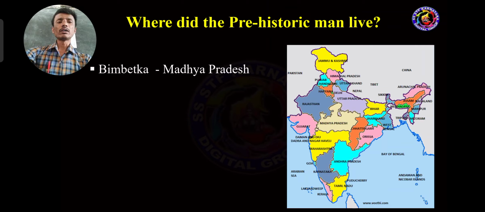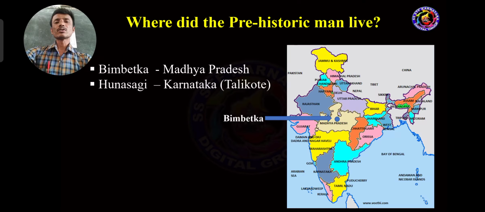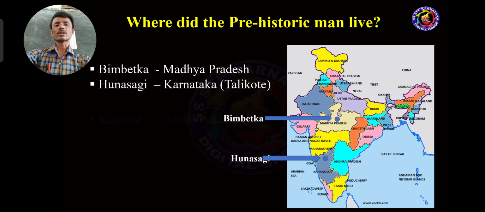Bhimbetka, Madhya Pradesh. Bhimbetka is available in Madhya Pradesh. Look at one of the important marks. And another place, Hunasagi. This place is in Karnataka. It is also called Talikote. Hunasagi, it is located in Karnataka. Look at the place. And Kurnool in Andhra Pradesh.